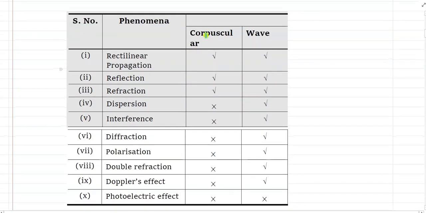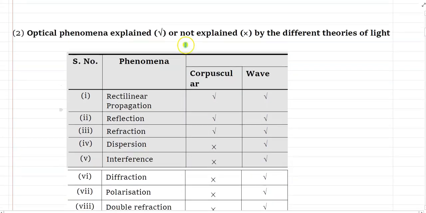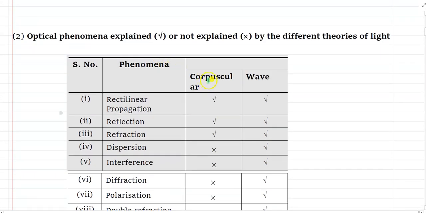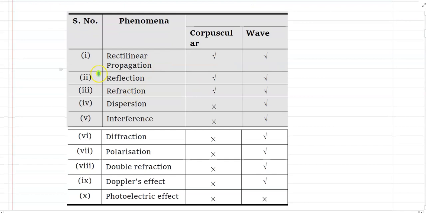So here is a table of some phenomena of light which can be explained by the corpuscular theory and wave theory. Reflection, refraction, and rectilinear propagation can be described by the corpuscular theory and also by the wave theory of light, which was introduced by Huygens.